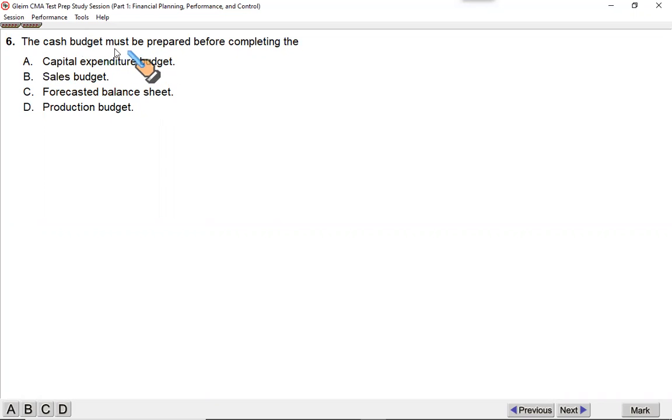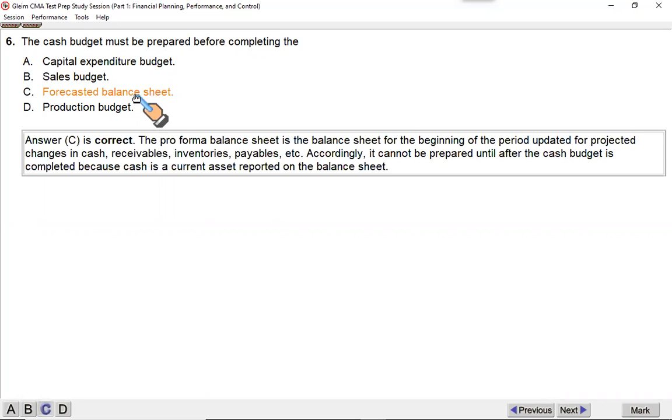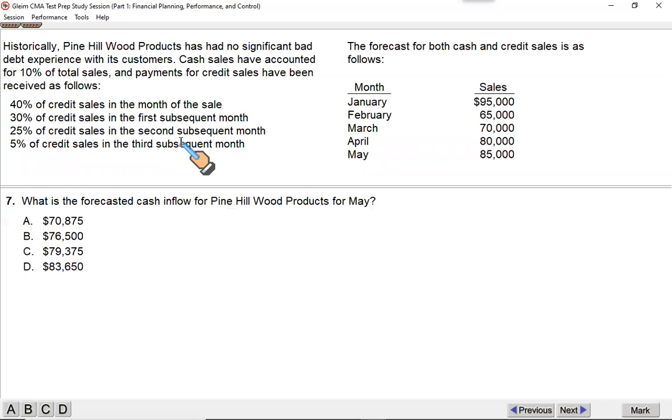Why? Because the cash budget's closing balance will be the input in the current assets section as a balance of cash. So you cannot complete your balance sheet unless first you draw up the cash budget. All of you are right. It is C. Now we are talking. This is a difficult question. I told you there are many twists and turns.